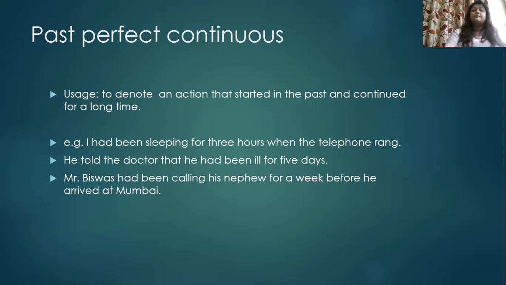In the third sentence, Mr. Biswas had been calling his nephew for a week before he arrived at Mumbai. Here we get a true sense of the past perfect continuous, that is, over a period of time. Before coming to Mumbai, Mr. Biswas was calling his nephew. So I won't use here was calling, it will be had been calling his nephew for a week. Had it been only for one day, then we would have considered some other form of past tense. But since it is a period of a week, he had been calling his nephew for a week before he arrived.